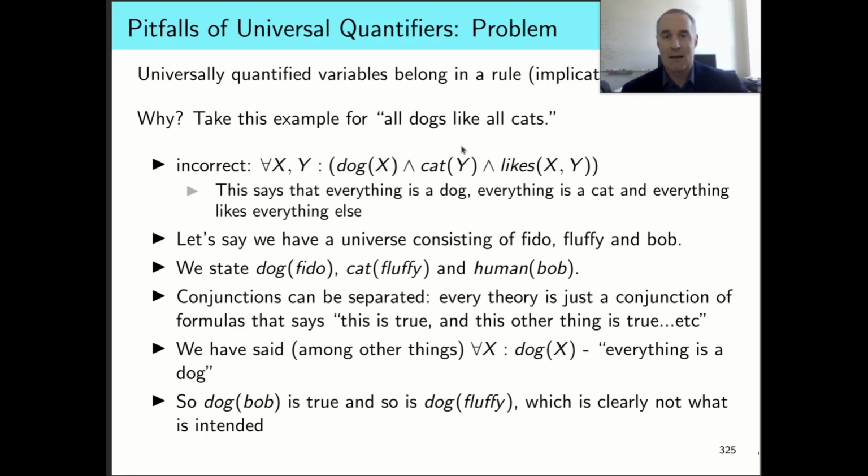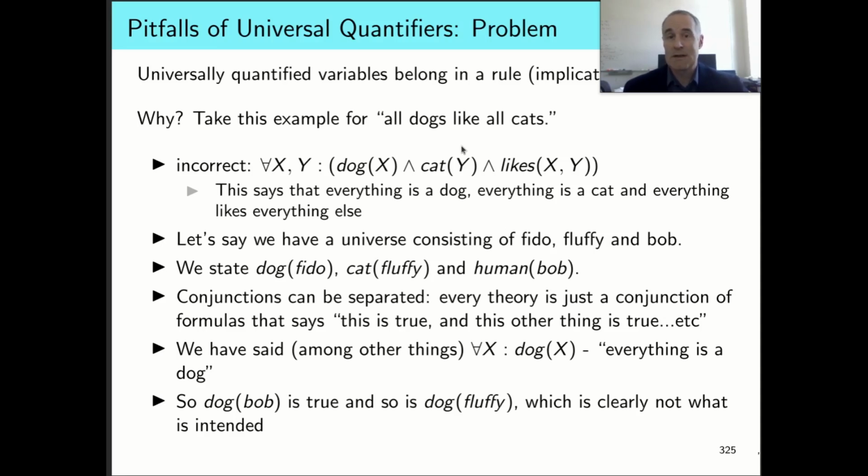Let's just take an example. All dogs like all cats. A very common mistake is for people to write something like this first formula: for all x and all y, x is a dog, y is a cat, and x likes y. But keep in mind that when we have a conjunction, that conjunction is separable.